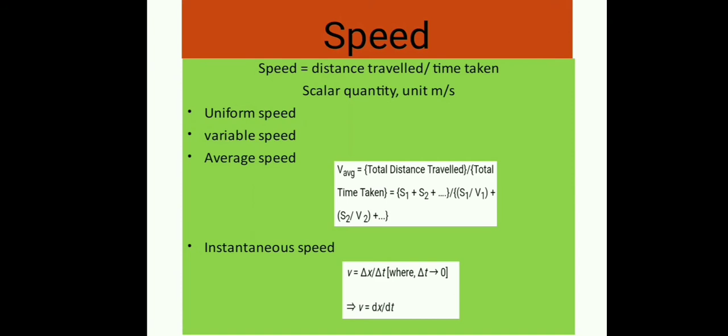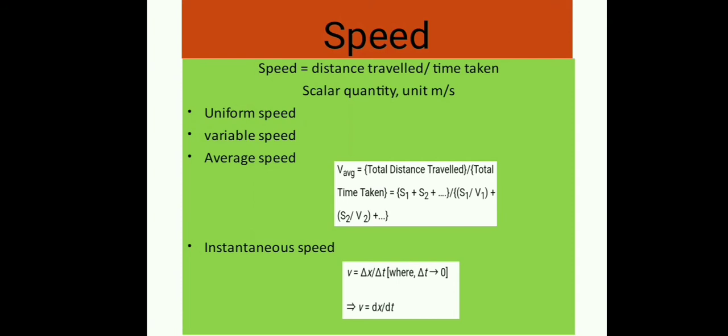Now come to the uniform speed. An object is said to be traveling with uniform speed if it covers equal distance in equal intervals of time. Now come to the variable speed. An object is said to be traveling with variable speed if it covers unequal distance in equal intervals of time.